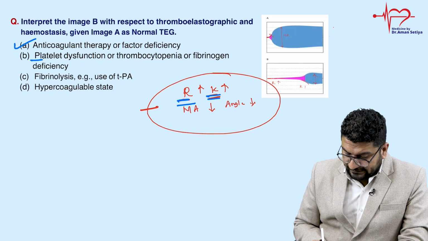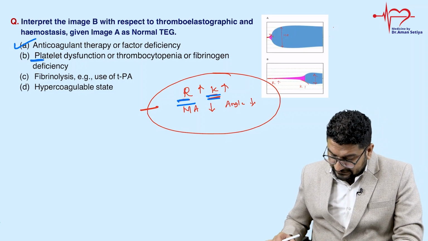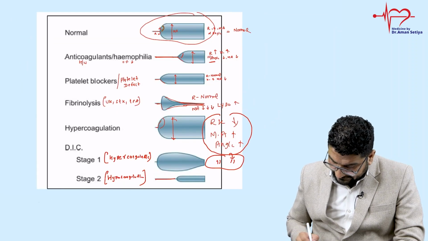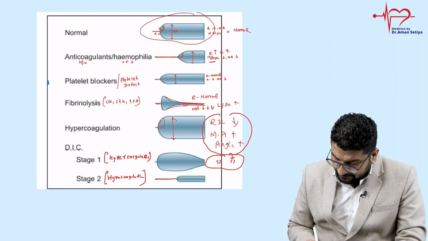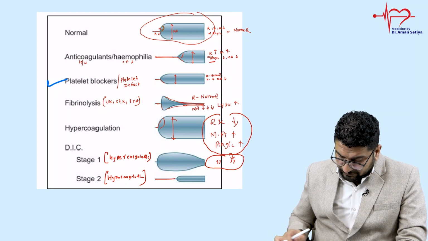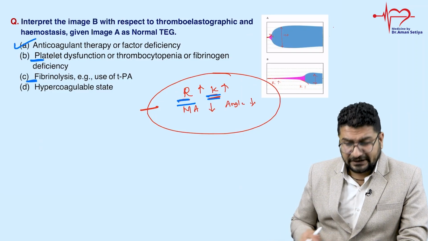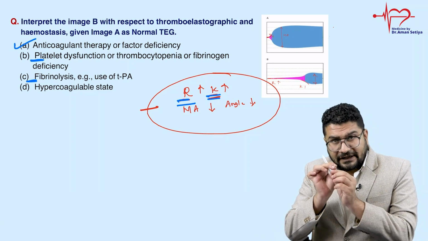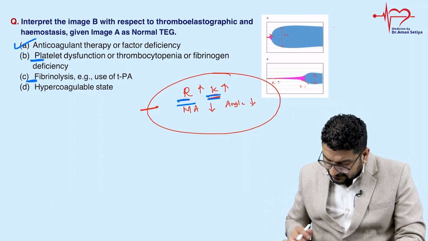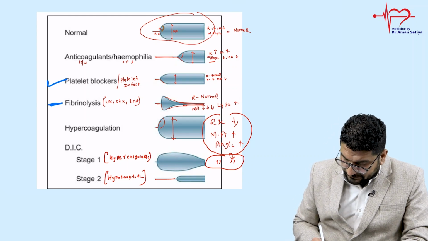If you see platelet dysfunction or thrombocytopenia, तो platelet dysfunction में you will get this type of graph. And अगर मैं आपको बात करूँ patient को fibrinolysis हो रहा है, TPA का use हो रहा है, तो उसकी tail लंबी आएगी. That this will be the graph. Thromboelastogram will show like this. So it is due to TPA.